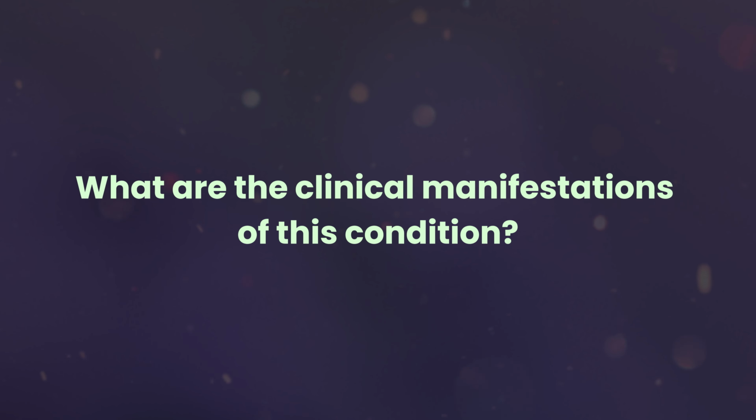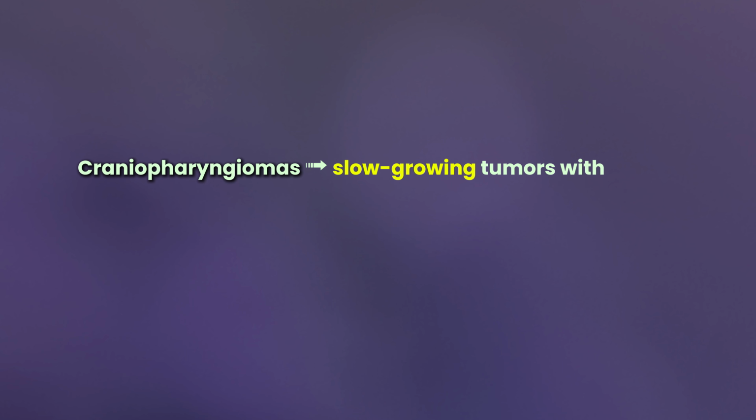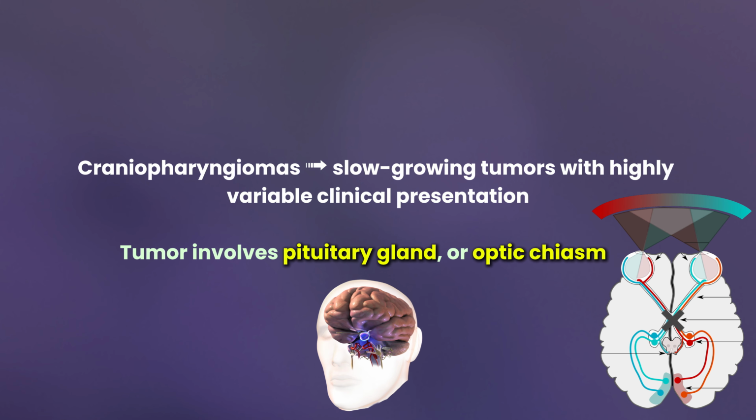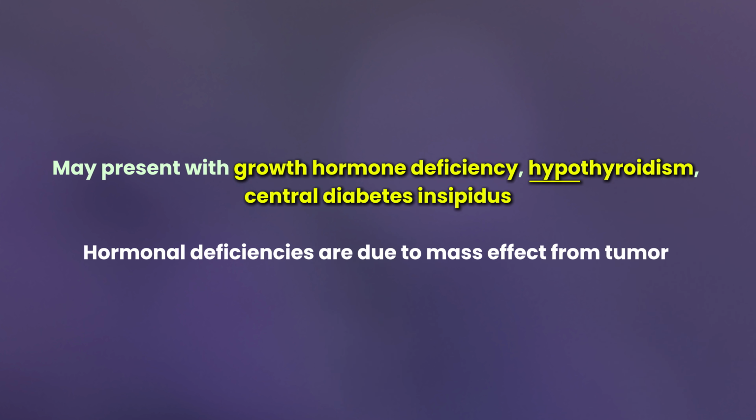What are the clinical manifestations of this condition? Craniopharyngiomas are slow-growing tumors with a highly variable clinical presentation. Symptoms occur because the tumor involves the pituitary gland or the optic chiasm. Patients may present with growth hormone deficiency, hypothyroidism, or central diabetes insipidus. These hormonal deficiencies are due to mass effect from the tumor on the normal tissue.